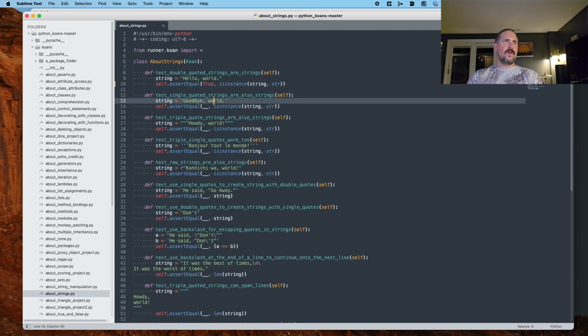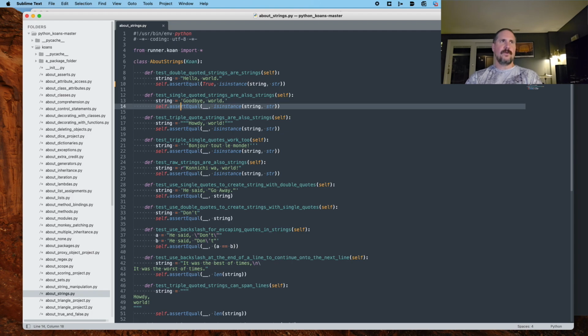Test single quoted strings are also strings. Same thing, literally the same exact thing. All this is illustrating is that a single quote around your text still creates an object of class, an instance of class string. So we've got the string variable again, set to the goodbye world string using only single quotes.